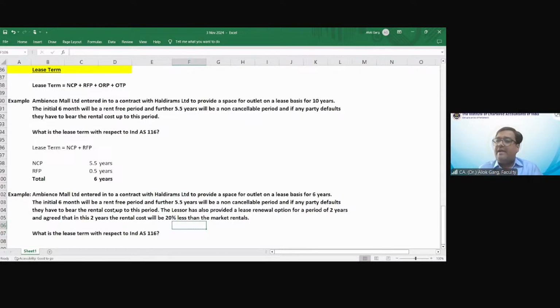Any party in default has to bear the rental. The lessor has also provided a lease renewal option for up to 2 years and agreed that in these 2 years, the rental cost will be 20% lesser than the market rental.